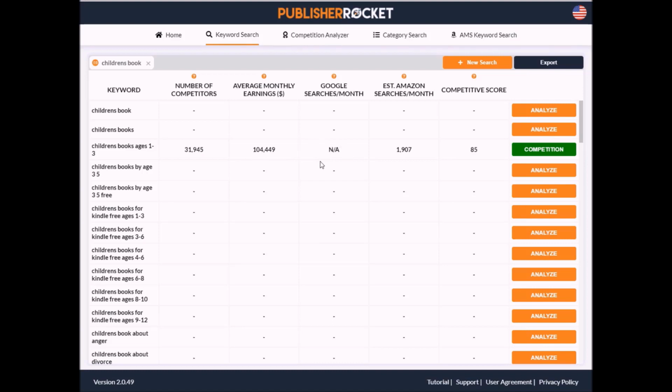If there are Google searches, it will show you how many. It shows you an estimate of how many Amazon searches per month, and then it gives you something called a competitive score. The competitive score is a score that is calculated within Publisher Rocket, and it bases it on a 0 to 100 scale. The higher the number, more competitive it is, which means the harder it will be for you to rank on first page placement. I always shoot for a number that's 40 or below.